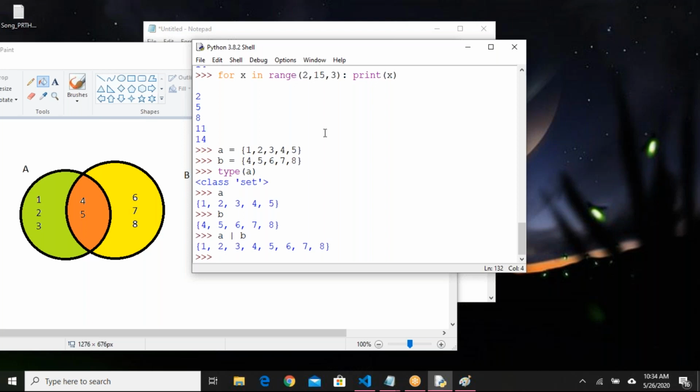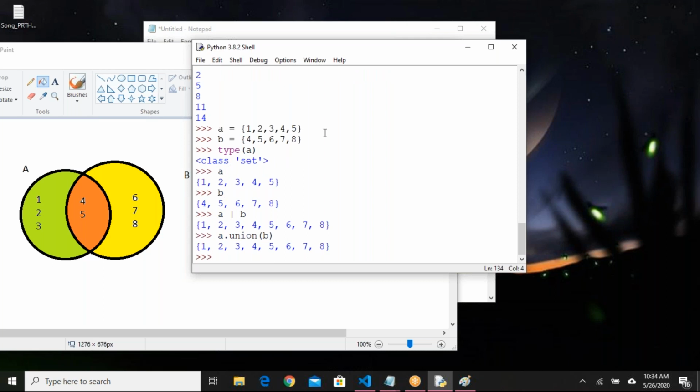You can say A pipe symbol B for union, or we have one more option like A dot union of B. We have one inbuilt function available just for your better readability. You can use either of these. We can use the operator, or you can use the function also. Both will work in the same way. So union will give all the elements available in both the sets. So if I say A union B, it will consider all the elements.